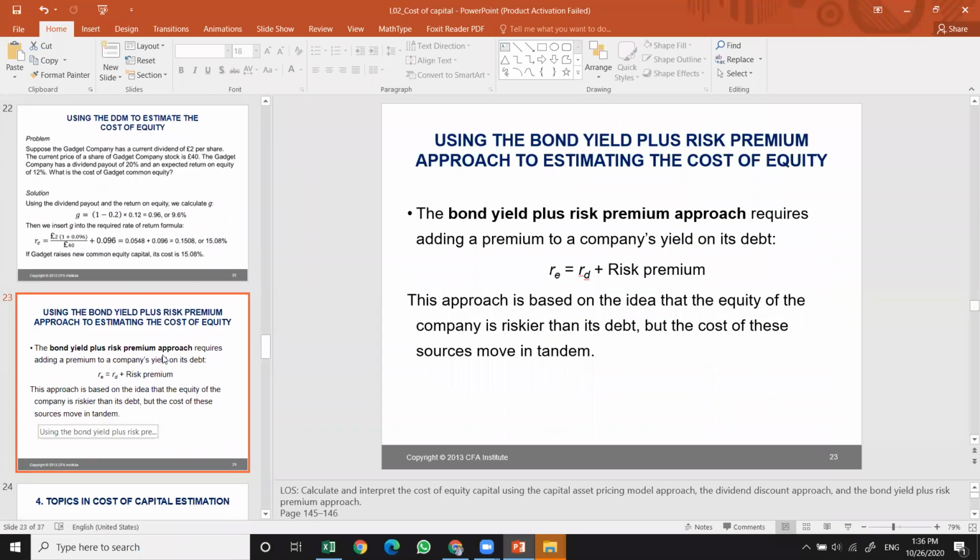The bond yield plus risk premium approach requires adding a premium to the company's yield on its debt. So we have the cost of debt, and we add the risk premium. This approach is based on the idea that the equity of the company is riskier than the debt. But the cost of this source moves in one direction.